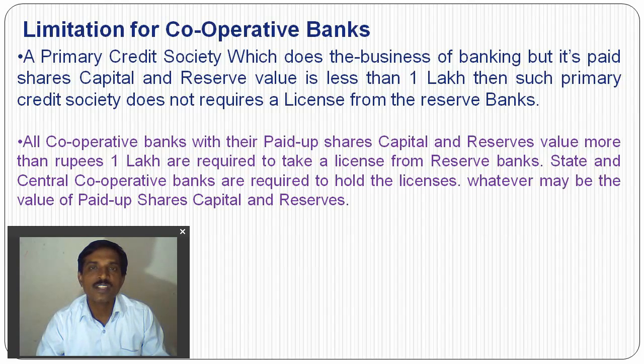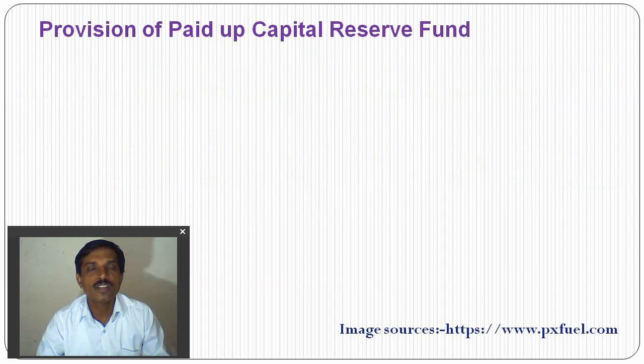So whether it is a cooperative society or a cooperative bank, they need permission from the RBI for their banking business license. The state and central cooperative banks are required to hold a license, whatever the value of paid up capital and reserves may be. So this law is applicable to these banks.